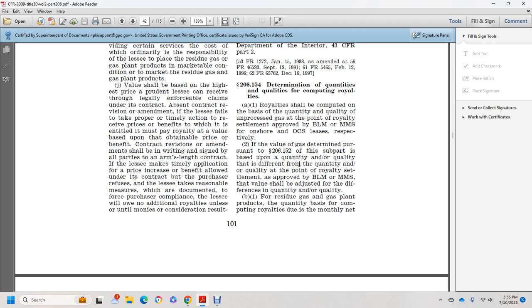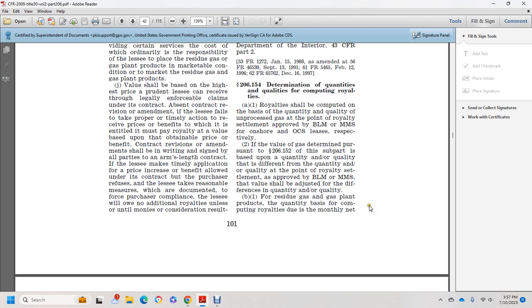Royalties shall be computed on the basis of the quantity and quality of unprocessed gas at the point of royalty settlement approved by the Bureau of Land Management or Minerals Management Service for onshore and Outer Continental Shelf leases respectively. If the value is determined pursuant to 206.152 of this subpart based on a quantity or quality different from the quantity and quality at the point of royalty settlement approved by the BLM or MMS, the value shall be adjusted for the difference in quantity or quality.